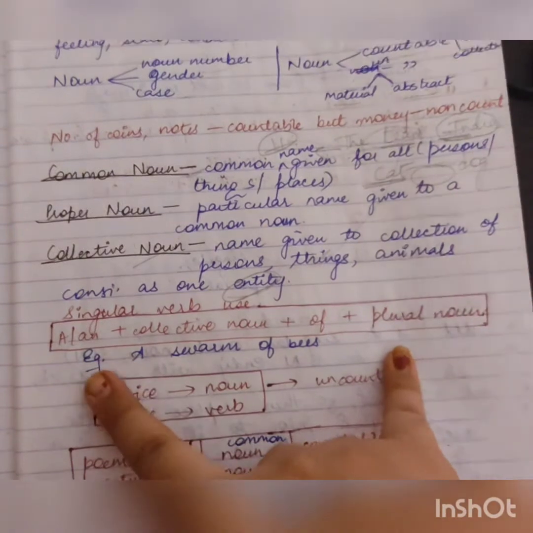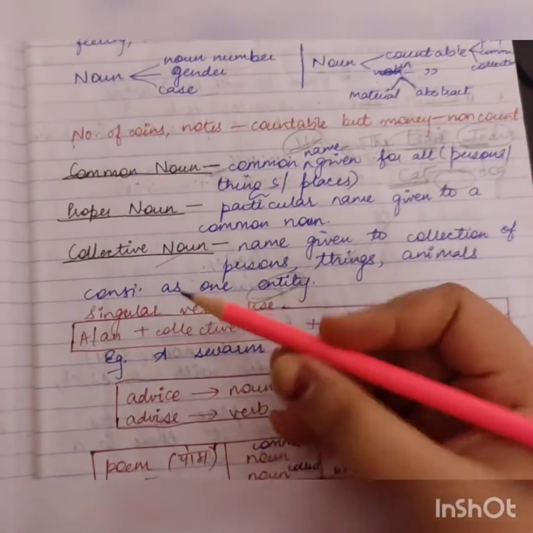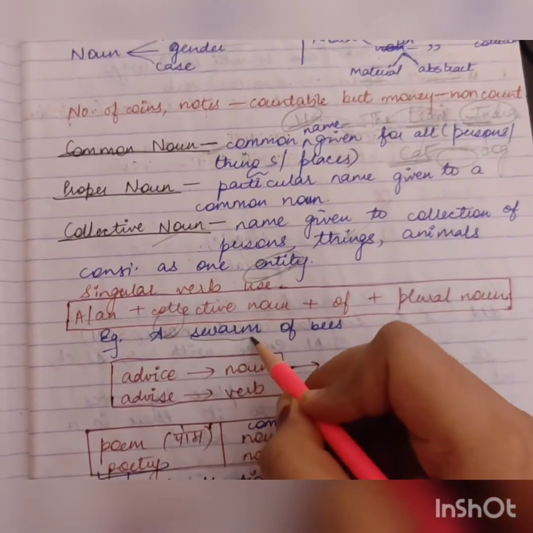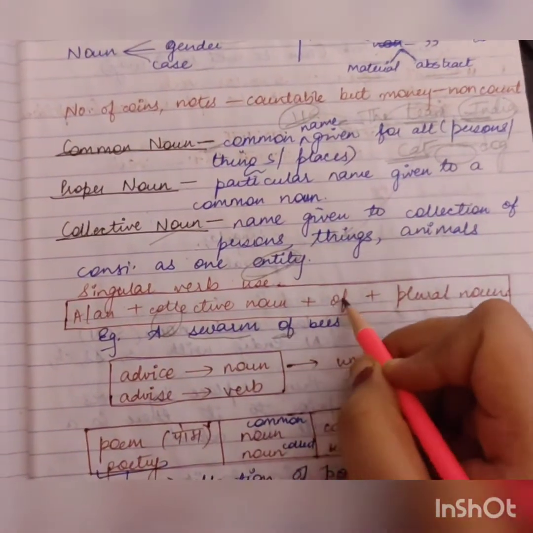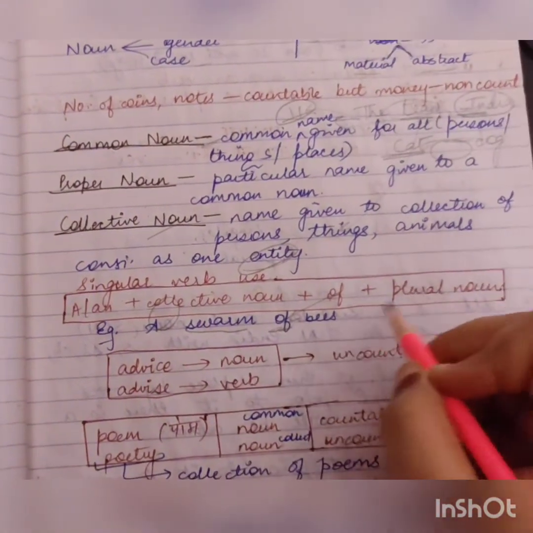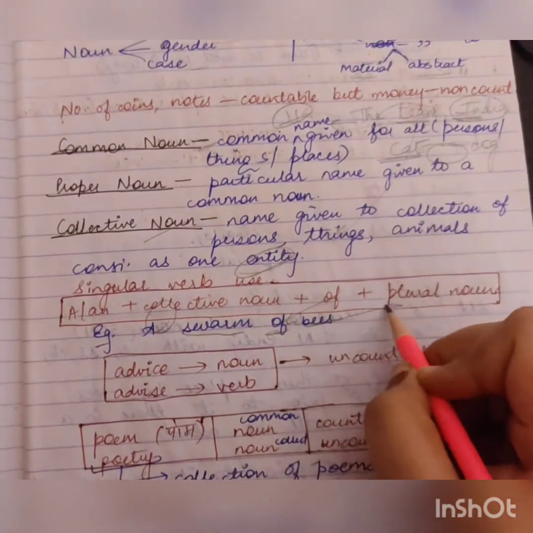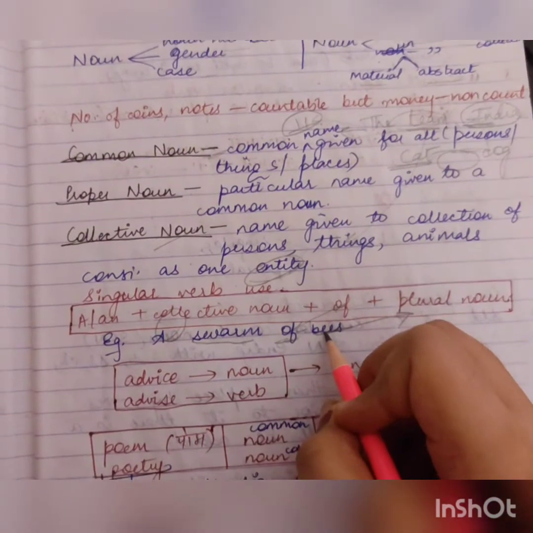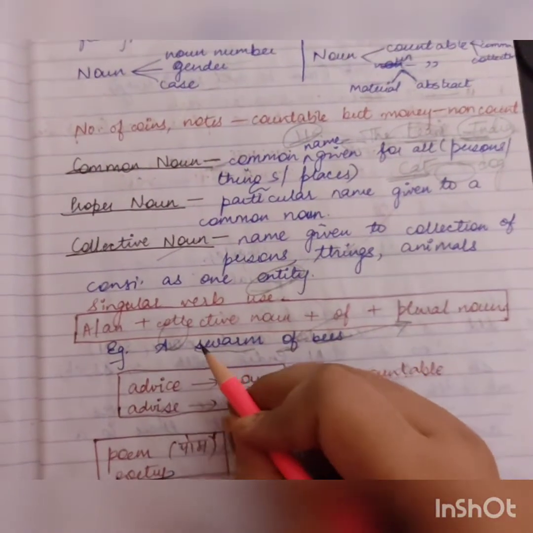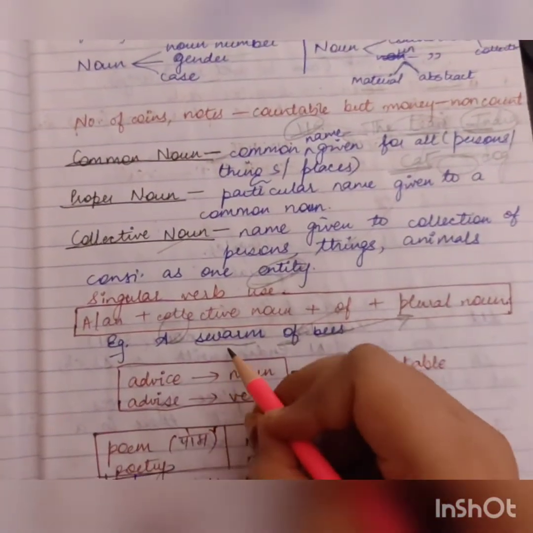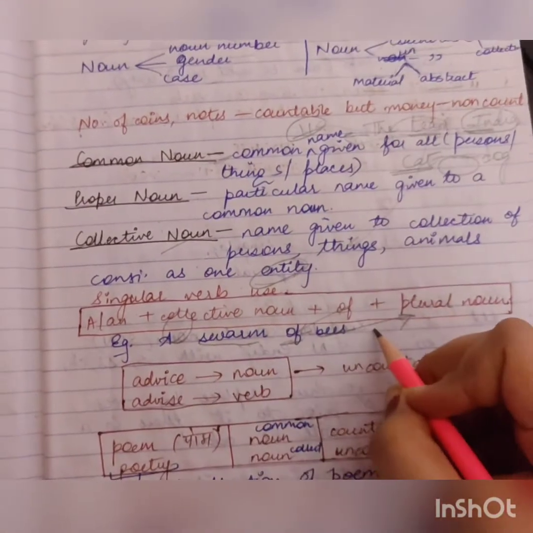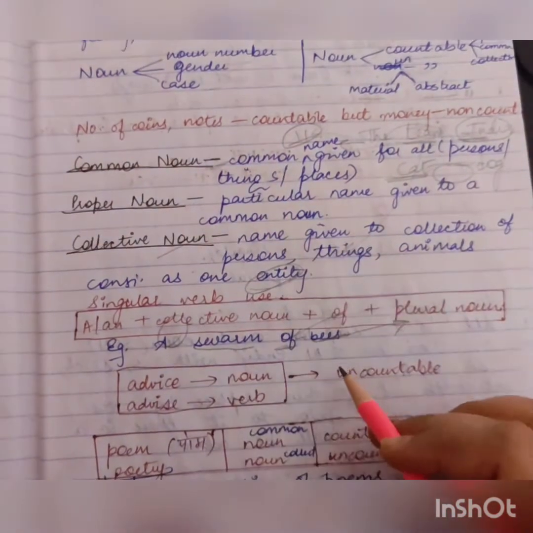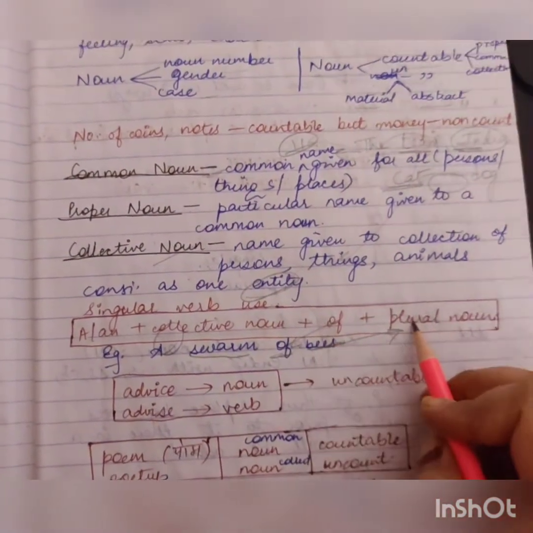Now see, a swarm of bees we say. So a is what? Article. Swarm is what? Collective noun. And of is used as per the syntax, and bees is the plural noun. So a group of what? Bees. A group of bees is called a swarm. Okay, a swarm of bees. So this is the collective word which is given to a group of bees, and bee is always or obviously an animal, right? So a plural noun is always used.